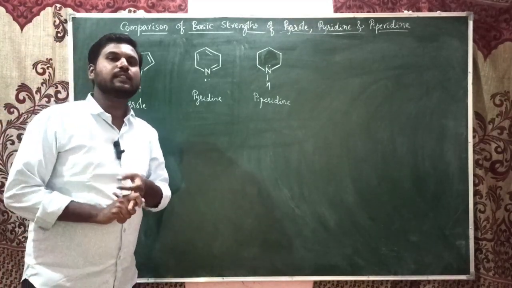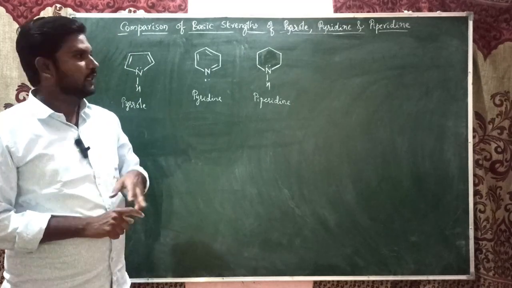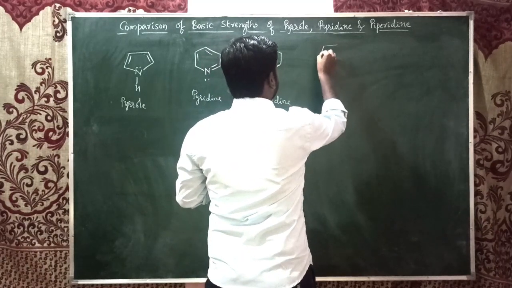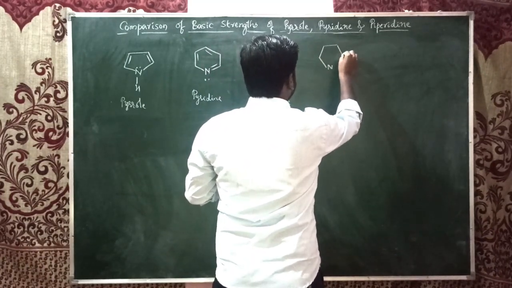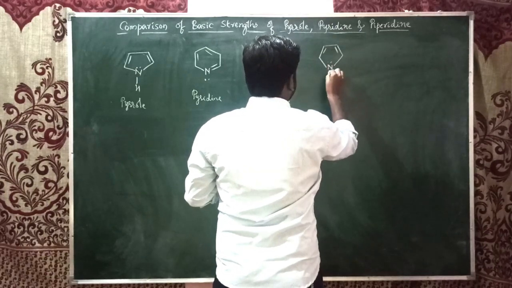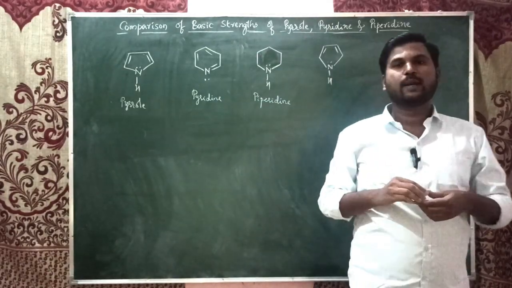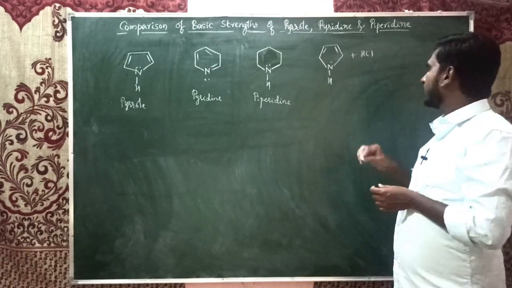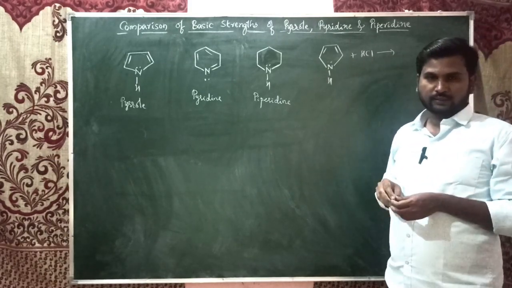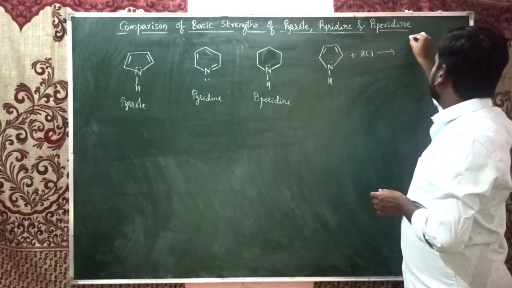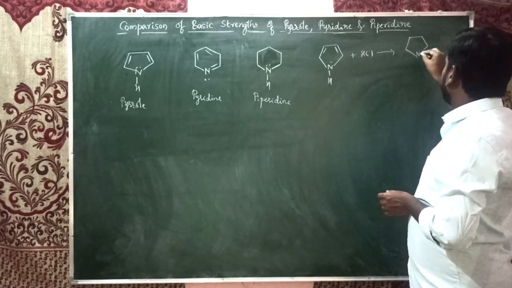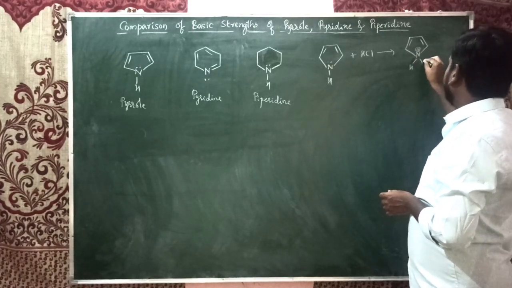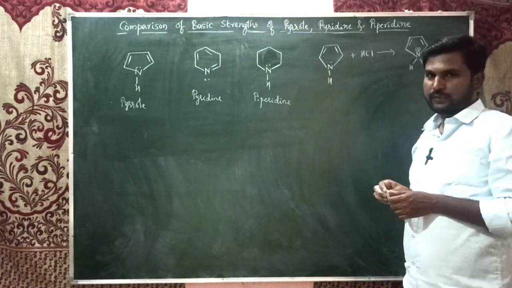First I will discuss Bronsted theory, how they react with protons when they undergo protonation. The first compound, pyrrole, is a 5-membered heterocyclic aromatic compound. When we add an acid like HCl, if it is able to accept this proton, it is going to form the protonated species.